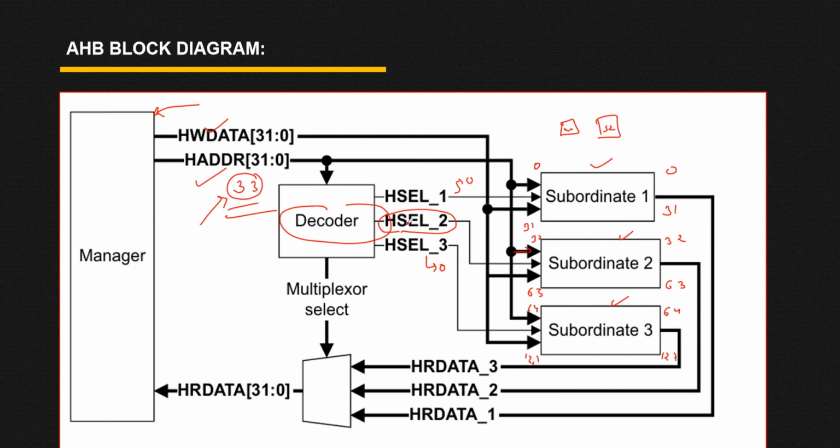So from this decoder you are going to select a slave by asserting this select signal. We have selected this subordinate 2, so your S select 2 should be high and S select 1 and S select 3 should be 0. That means at a time a single slave has been selected. Is it clear? Okay, now let's jump to the next one.